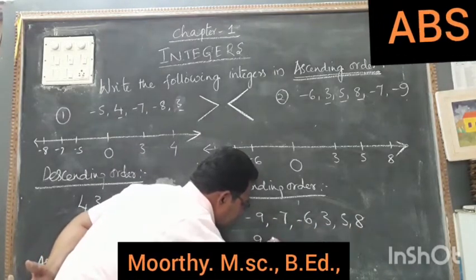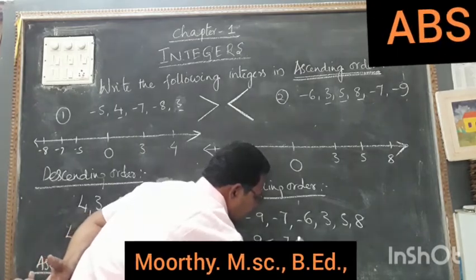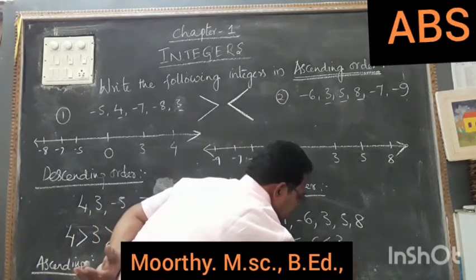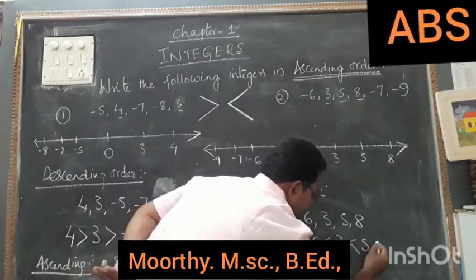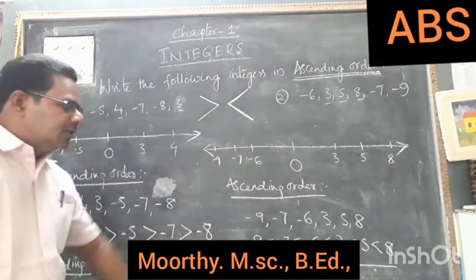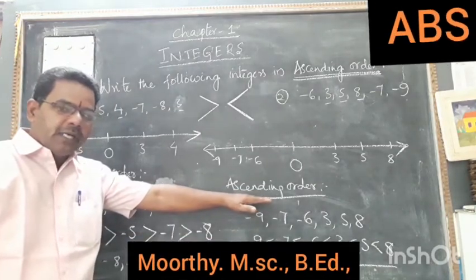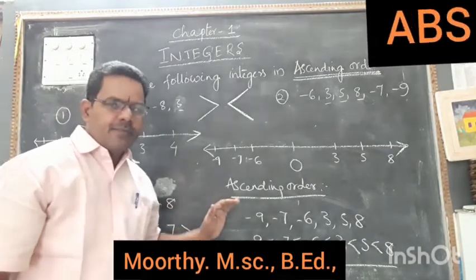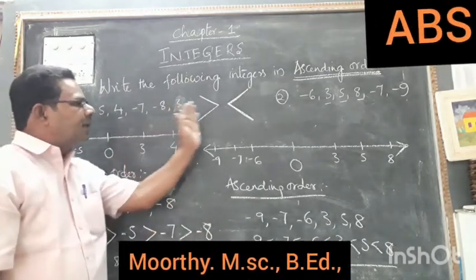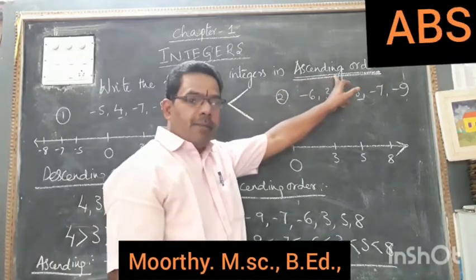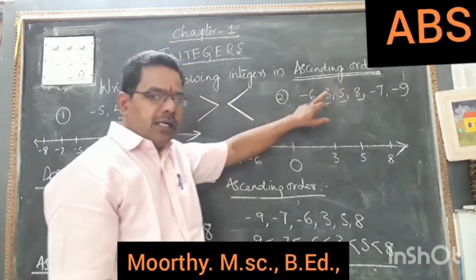Minus 9 is less than minus 7 is less than minus 6 is less than 3 is less than 5 is less than 8. So this is an example for ascending order and the earlier one is the example for descending order. Okay. So we can compare the numbers by writing them in their patterns, ascending order or descending order.